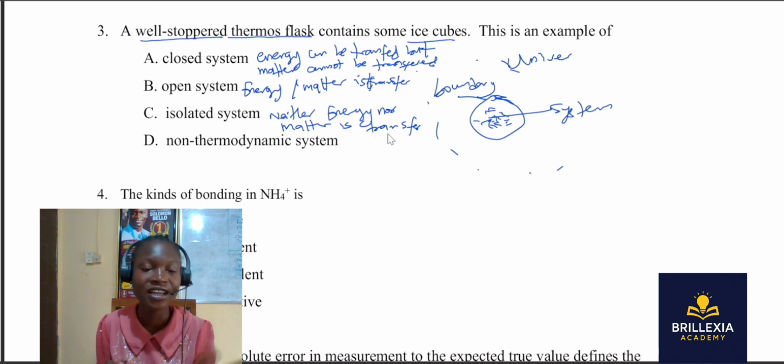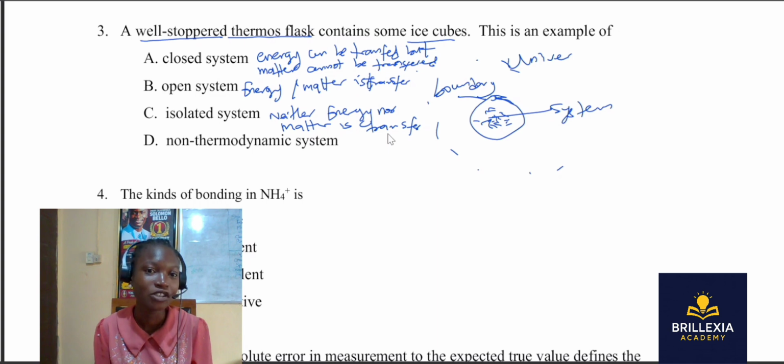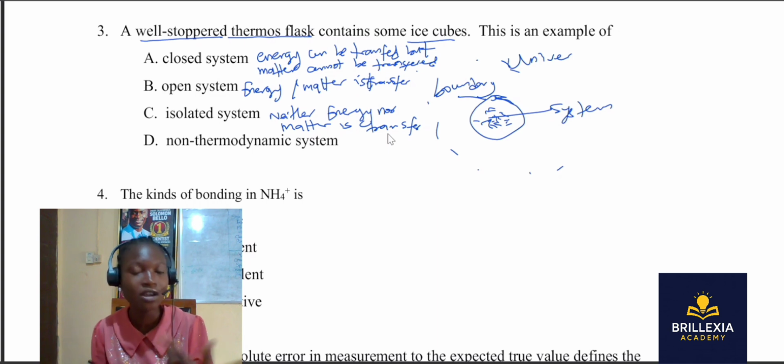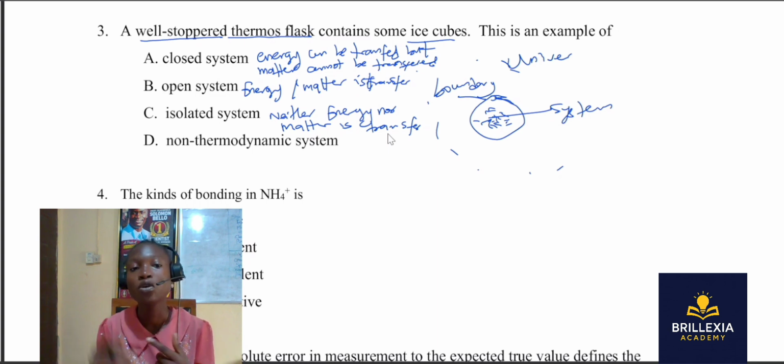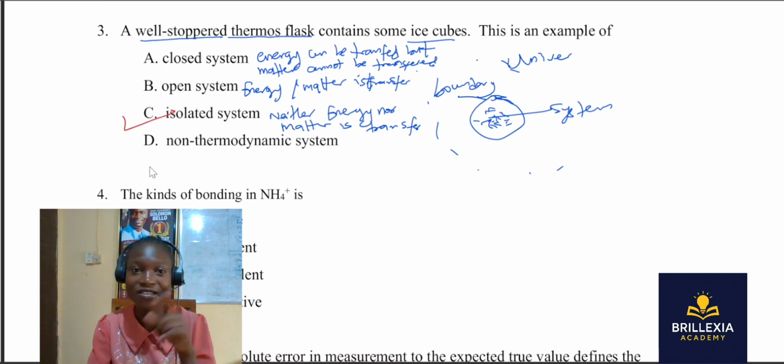So now, let's go back to the question. They said a well-stoppered thermoflask. When they say something is a thermoflask, that means it is temperature regulated. It cannot exchange energy. Energy is in the form of temperature. So you cannot exchange your energy. The ice cube will be there. There won't be any exchange of energy, and there won't be any exchange of matter with the environment, which means that the correct answer for this question is an isolated system. So when you put ice cube in a thermoflask, the answer is isolated system.